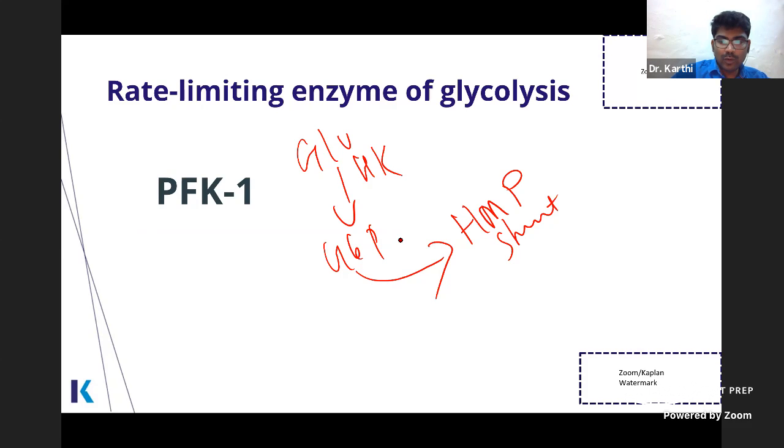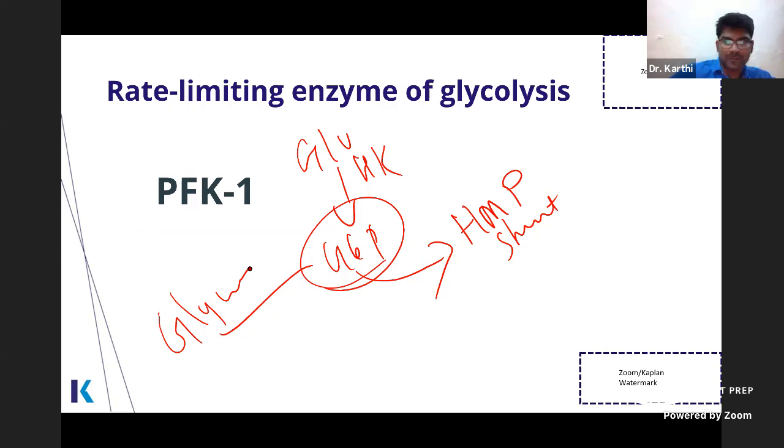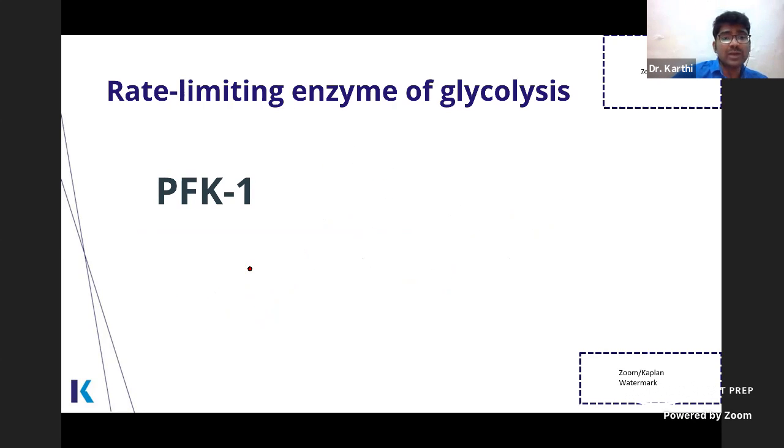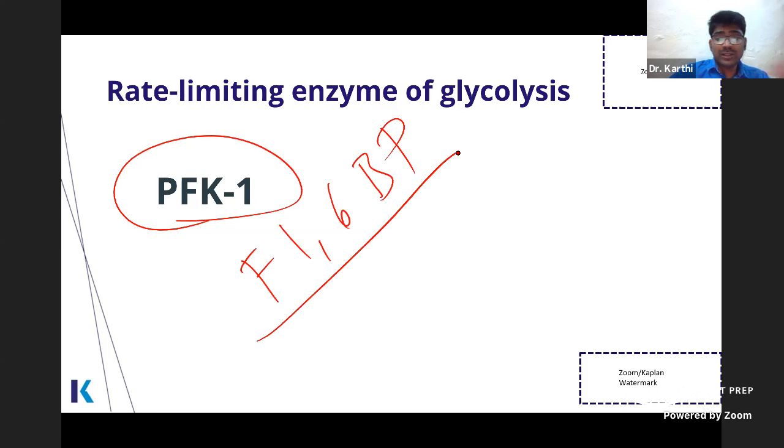So glucose 6-phosphate is not unique to glycolysis. Glucose 6-phosphate has various other fates. It can go to glycogen synthesis and all. So that is why hexokinase is not the rate limiting enzyme. It is phosphofructokinase, that is, formation of fructose 1,6-bisphosphate. Fructose 1,6-bisphosphate has no other fate other than proceeding in glycolysis. Right?